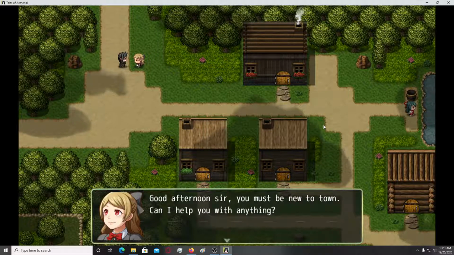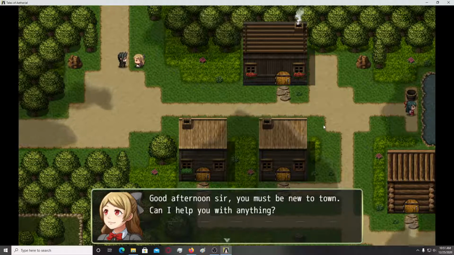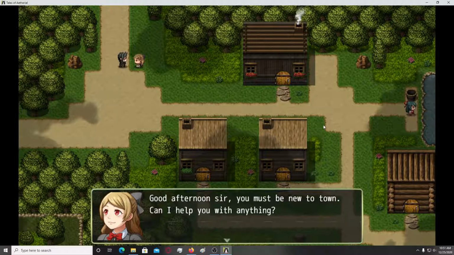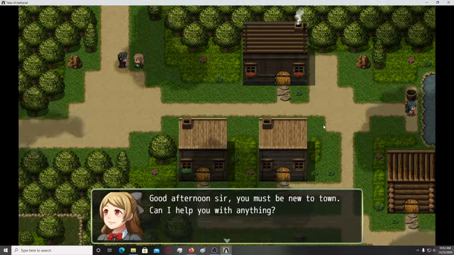Oh my gosh, she's so small. I don't know if she's supposed to be a child, but even her facial picture looks quite cute.